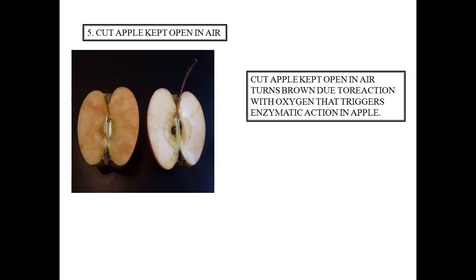Now even if you try to wash the apple, this brown color will not go. That means the color change associated with this phenomena is a permanent one, and also this is an example of chemical change. That is why a cut apple should not be left open in air for too long, and this is the scientific reason behind it, why it turns brown.